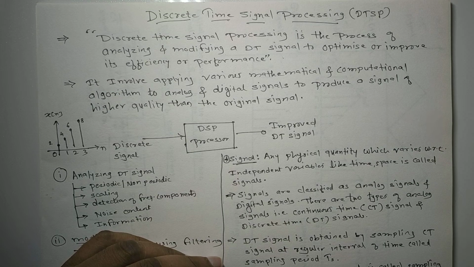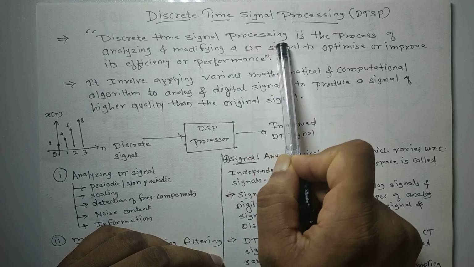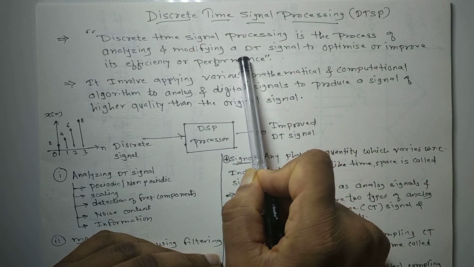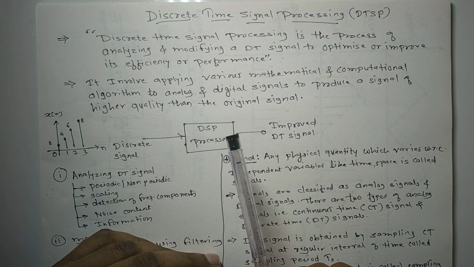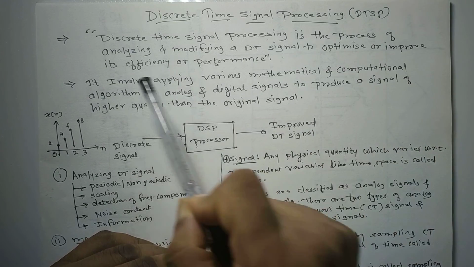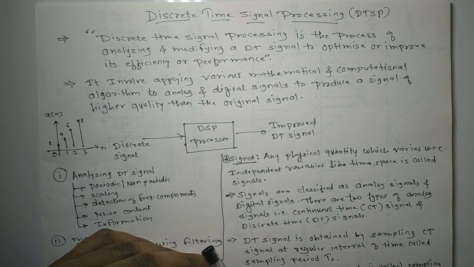At the same time, if you want to modify the DT signals, we do the processing. So discrete time signal processing is the process of analyzing and modifying a DT signal. Why do we have to modify the DT signal? To optimize or to improve its efficiency or performance.